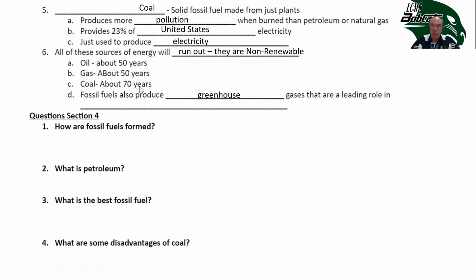It's a mess when we mine it out of the ground, and it produces a lot of pollution when we burn it. All of the fossil fuels produce some kind of greenhouse gases that play a leading role in global warming and climate change. I put together these slides, and I want you to pay attention to coal and coal mining.